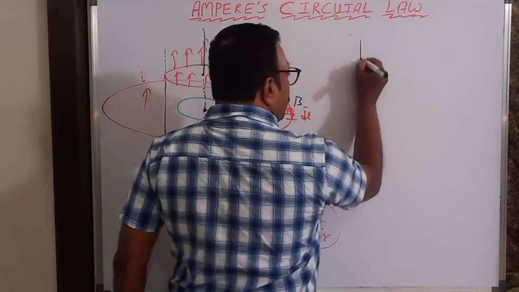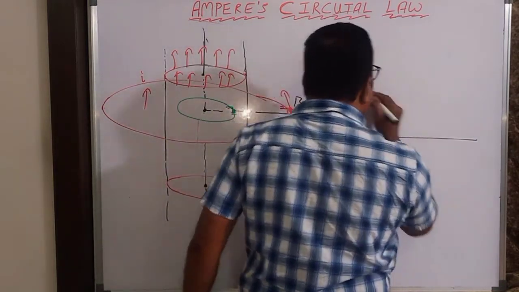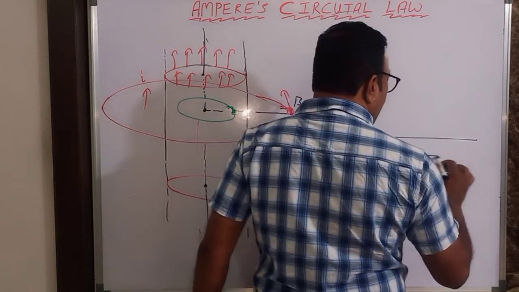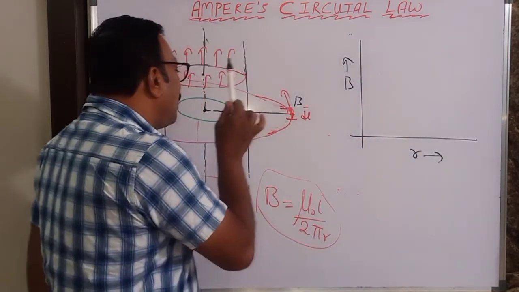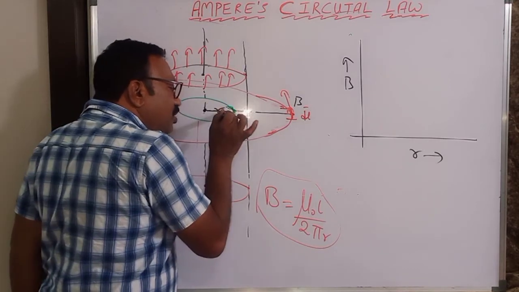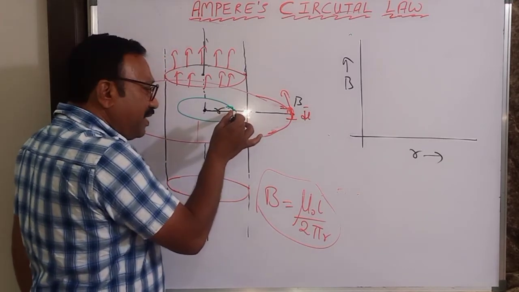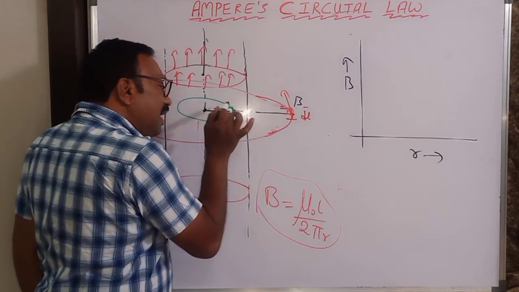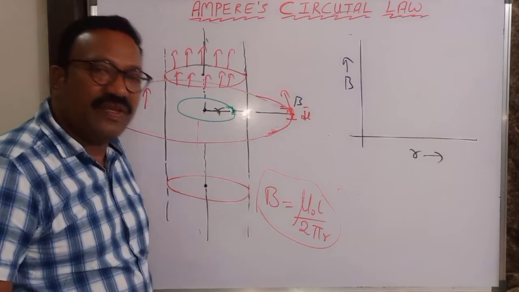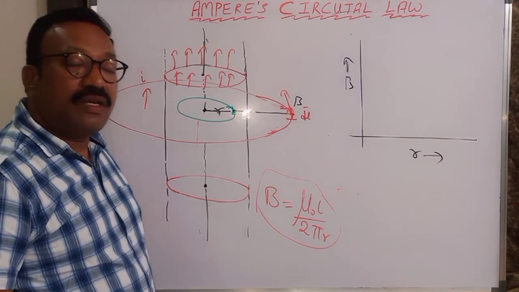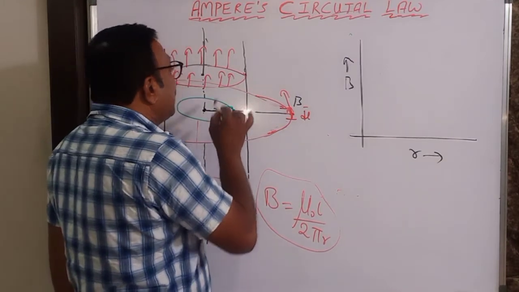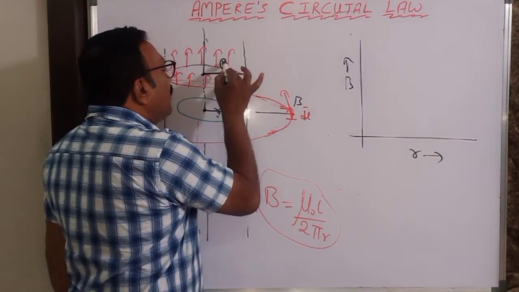So I will take the magnetic field on y-axis and the distance on x-axis. Always r, this is only r here. Always wherever you are determining the magnetic field, at that point the distance from the axis is r. So small r is always a variable distance. Let us take capital R as the radius of the pipe.